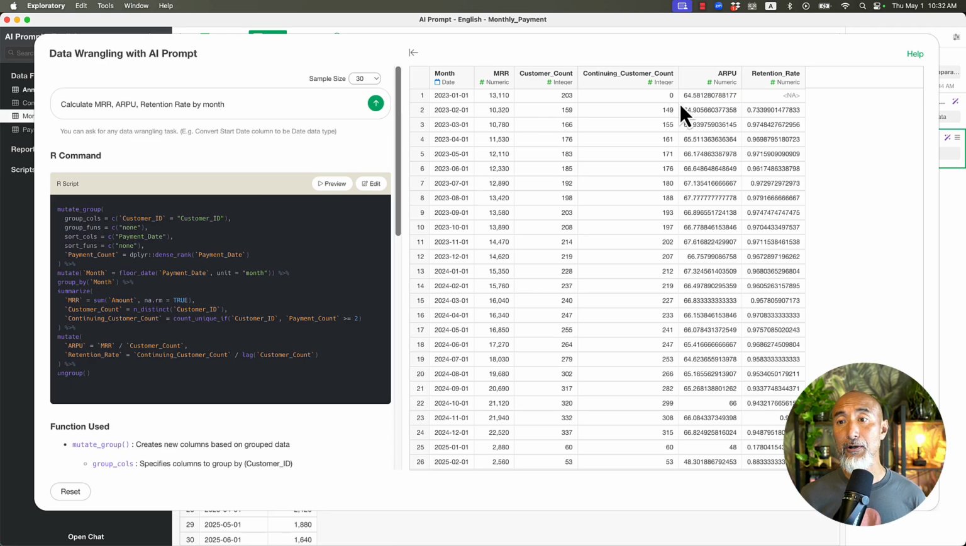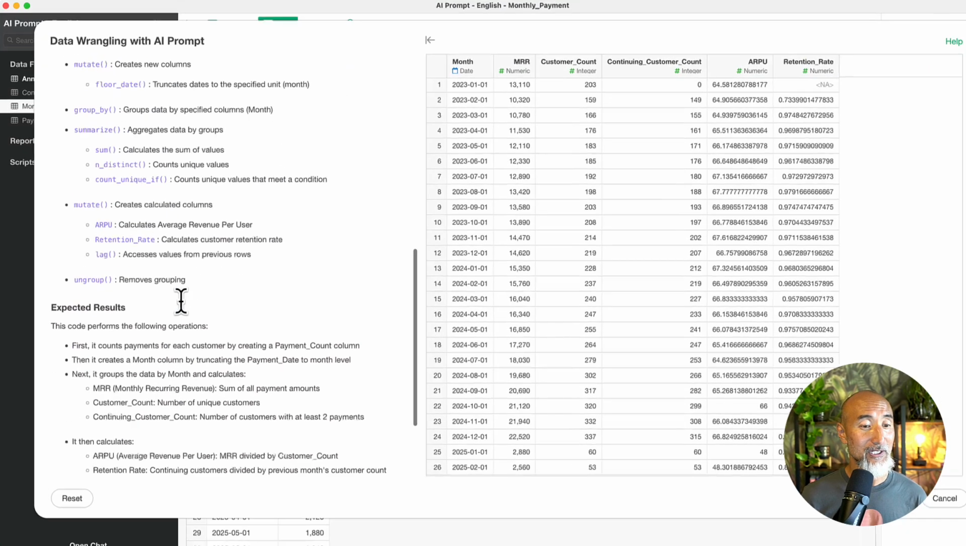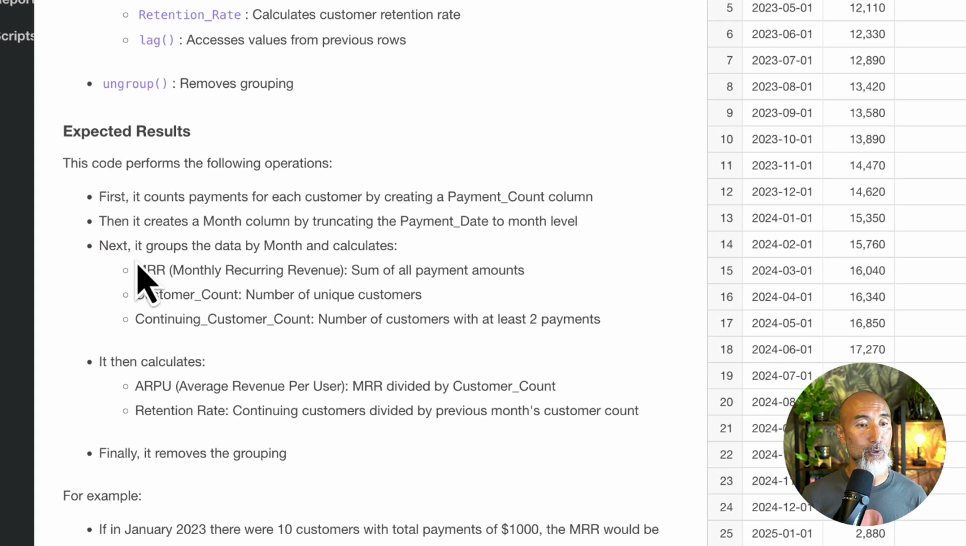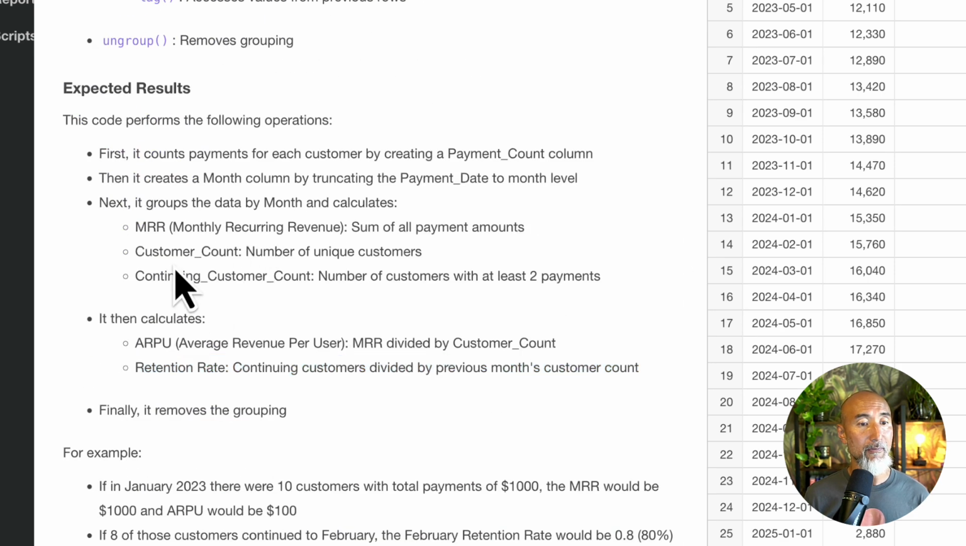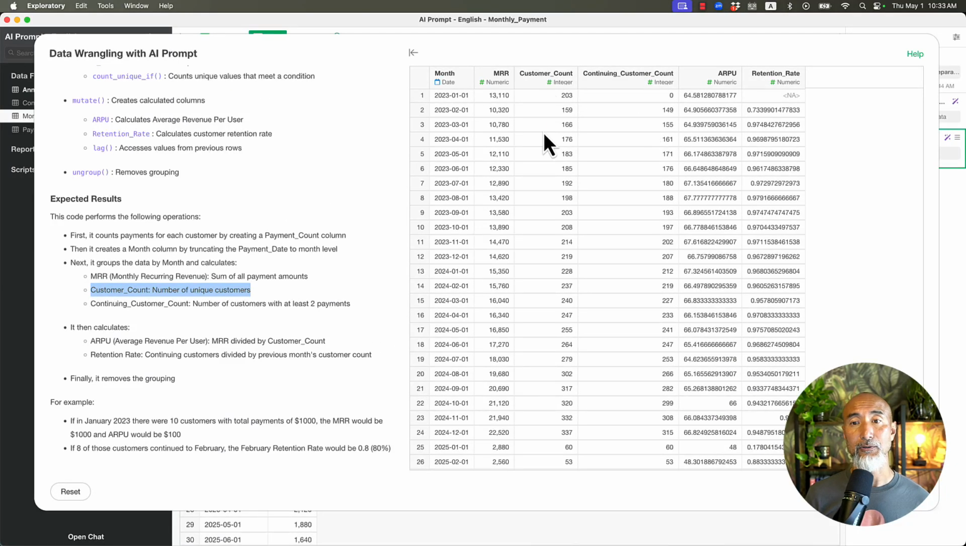And here is the result. Now we have a retention rate column. The second month is 0.73, which means 73%. Here the script is getting more complicated, but you can see the expected result. What it's actually doing is calculating a retention rate: counting customers divided by the previous month's customer count. The customer count is the number of unique customers in the previous months. So here the customer count is 203, 159, and so on.